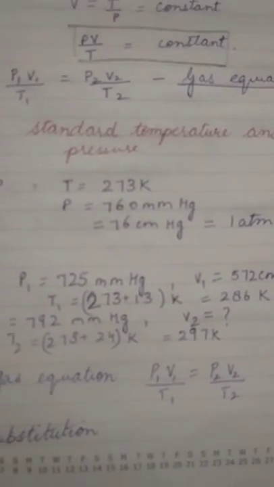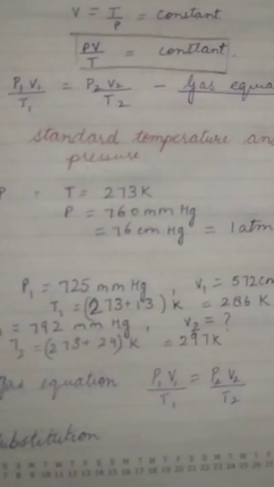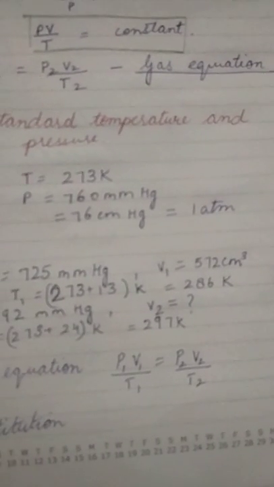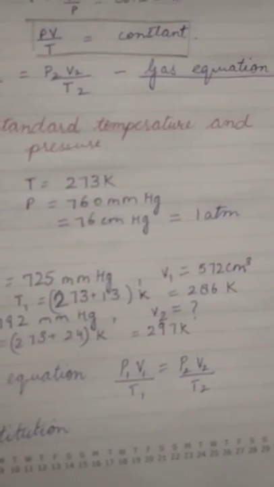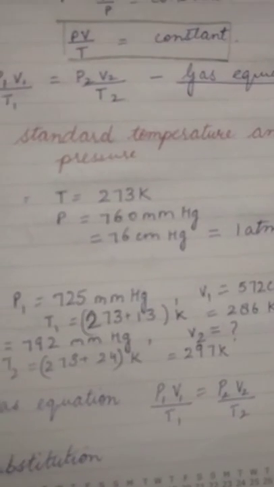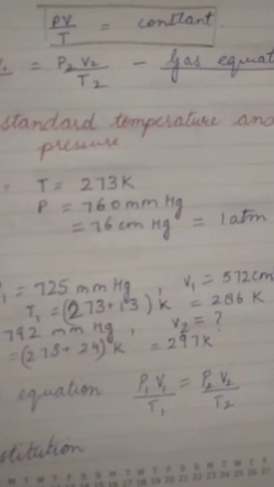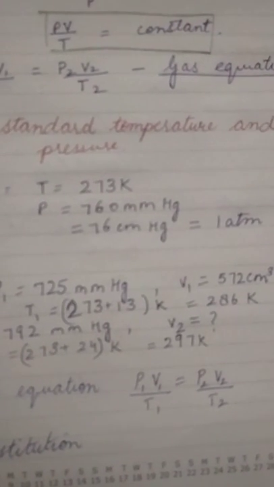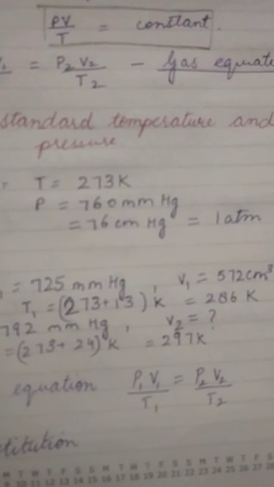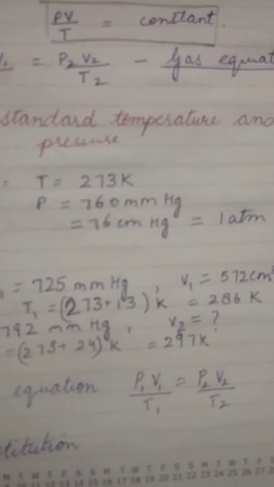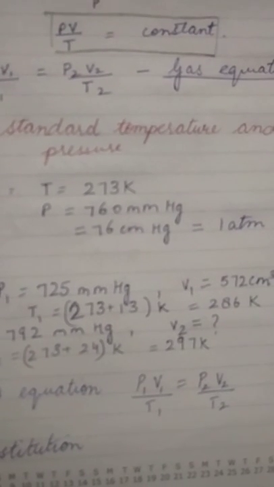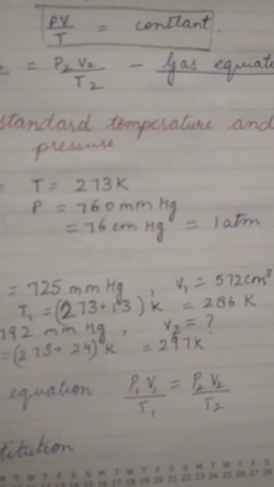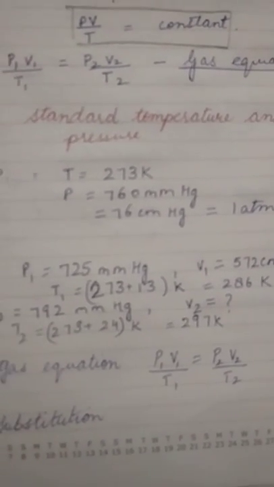So what is STP? It is the standard temperature and pressure, as we have mentioned in the very first video. The temperature will be taken as 273 Kelvin, and the pressure accordingly: if the other pressure is in mmHg, then we will take 760 mmHg. If the other pressure given in the question is in centimeter Hg, then we will take STP as 76 centimeter Hg, and if the other pressure mentioned in the numerical is in atmosphere, then we will take the standard pressure as 1 atmosphere.